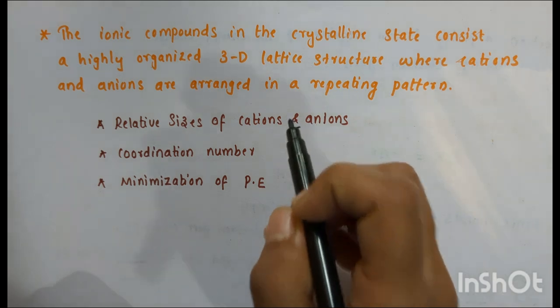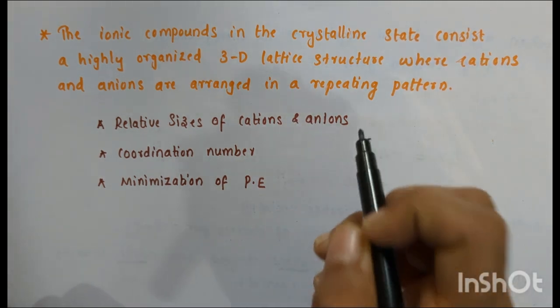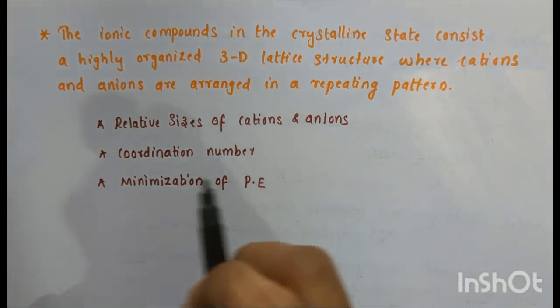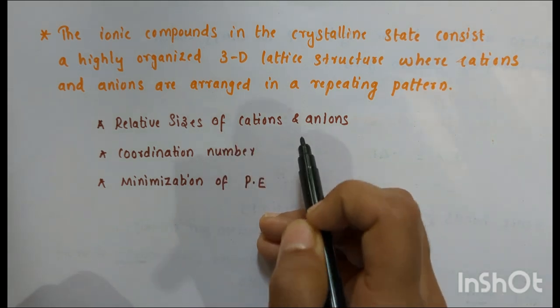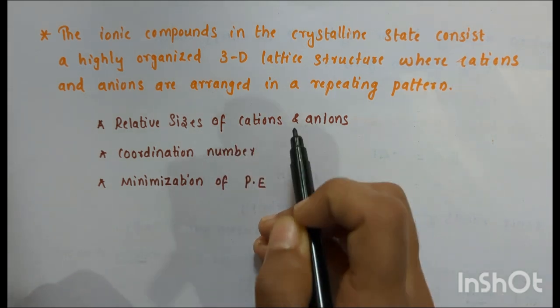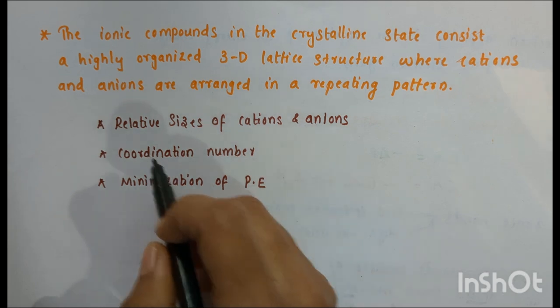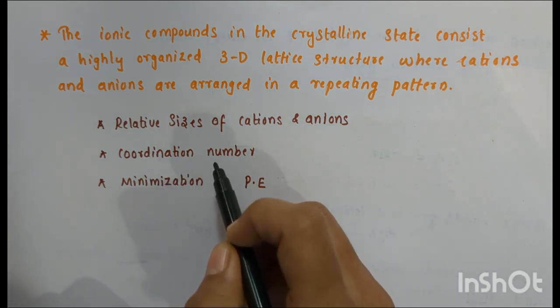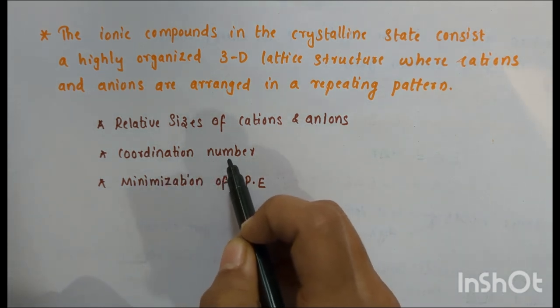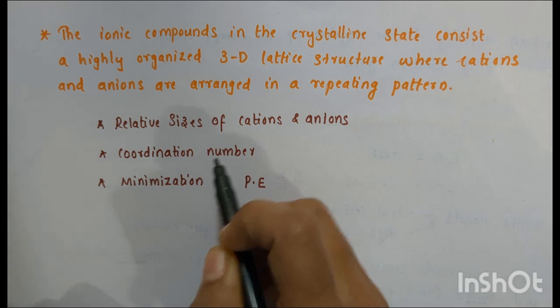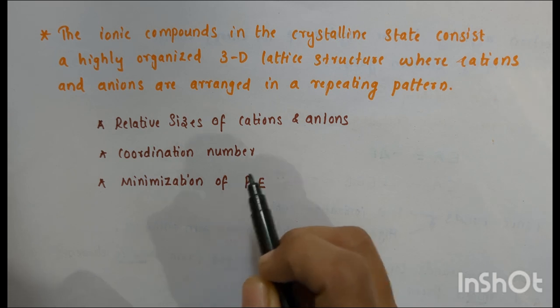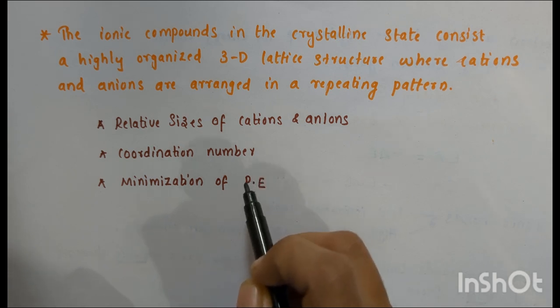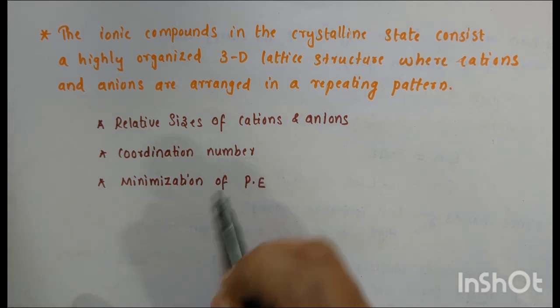The specific crystal structure depends on several factors, including the relative sizes of cations and anions, since the size ratio affects how ions pack together. Coordination number is the number of oppositely charged ions surrounding a given ion. Then there is minimization of potential energy: the ions arrange themselves to maximize attractive interactions and minimize repulsive interactions.